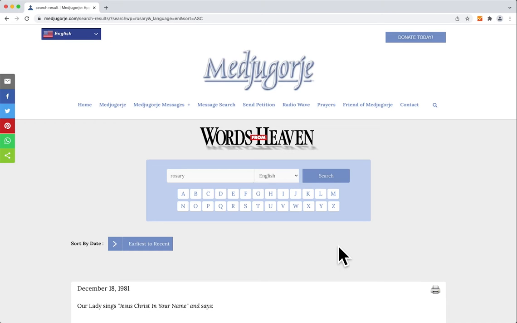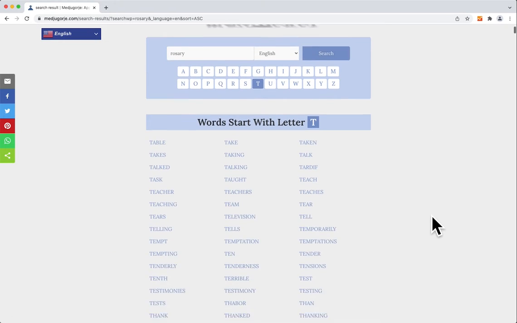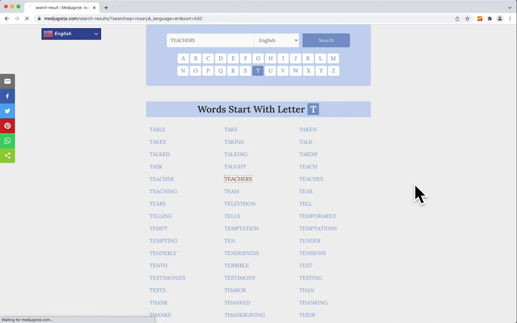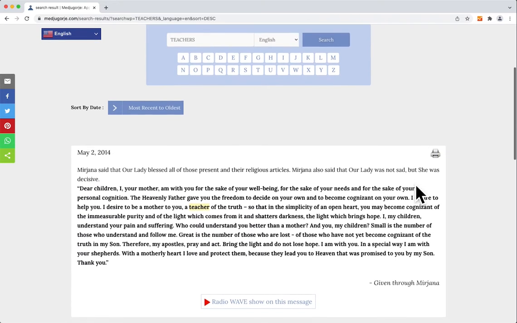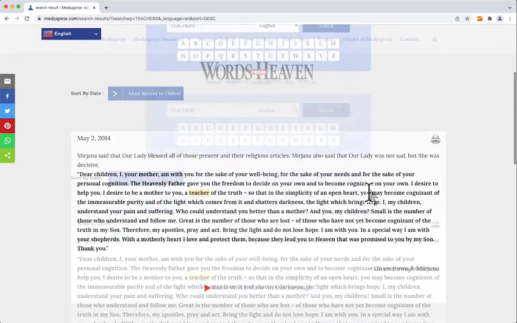The next thing, an important thing that you'll notice, is this alphabetical listing that's right here. Let's go to the letter T, and let's go here to teachers. Okay, so here's the word teacher that's found in the messages.